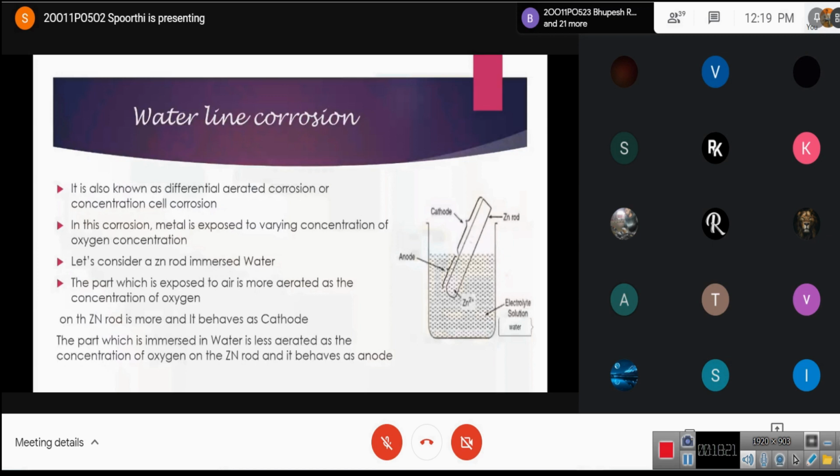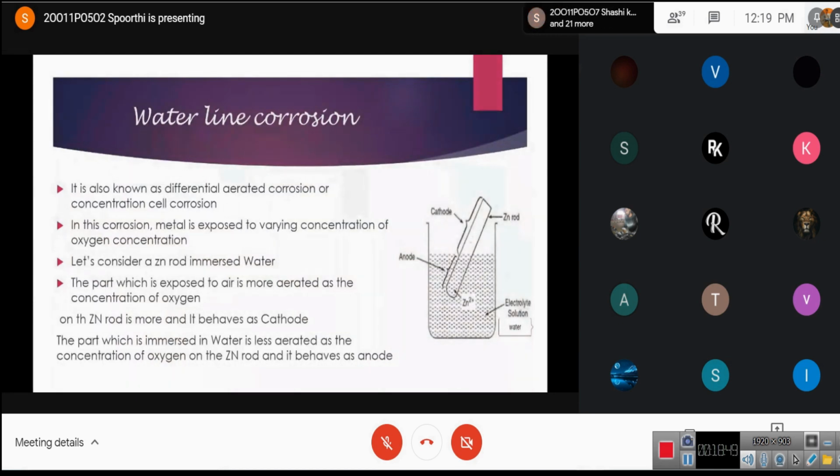To understand this sentence better, let us take an example. Here is a beaker which is filled with water and a zinc rod which is half immersed in it. Now the part of the zinc rod which is above water is more aerated. That is, the concentration of oxygen on the part above water is more, and it acts as oxidant.